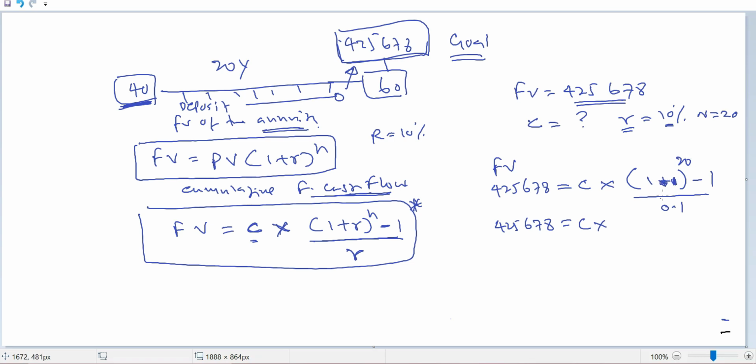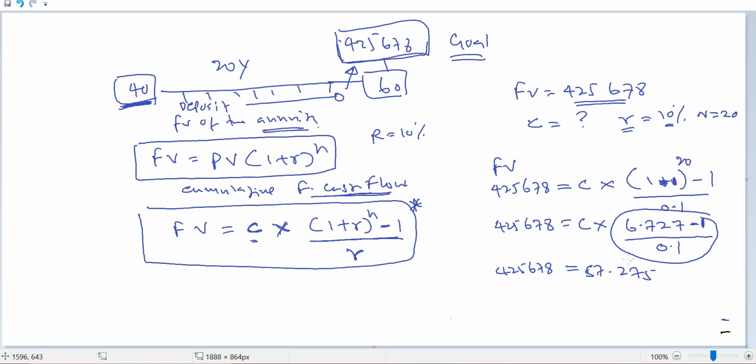If you calculate by using your scientific calculator, that will be 6.727 minus 1 divided by 0.1. So if you simplify this further, 425,678 is equal to the cash flow times, if you simplify this amount, 57.275 times C.